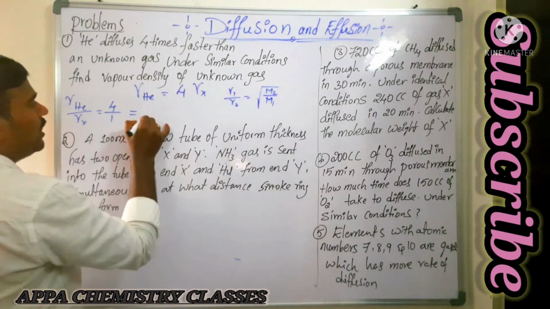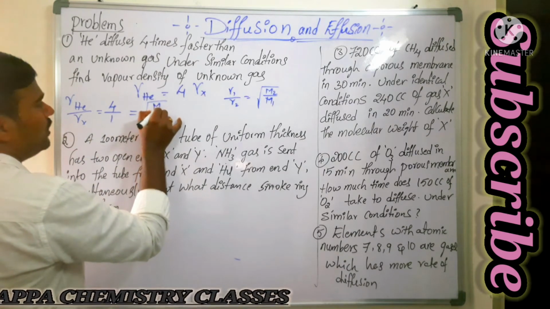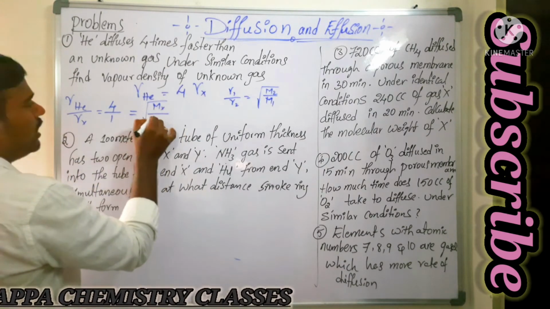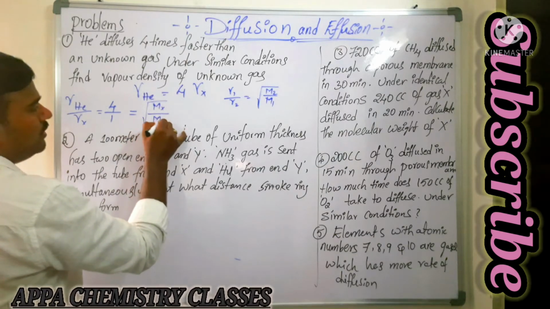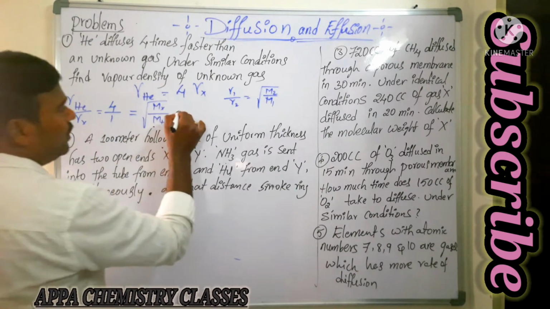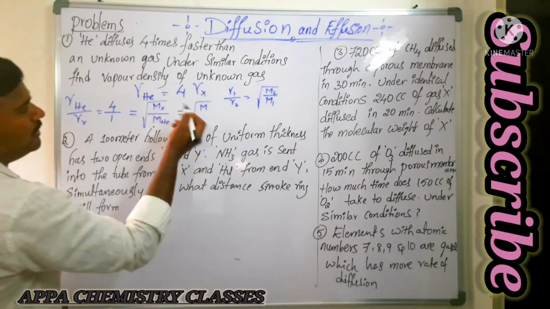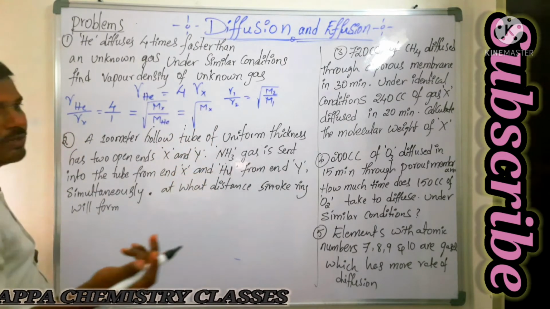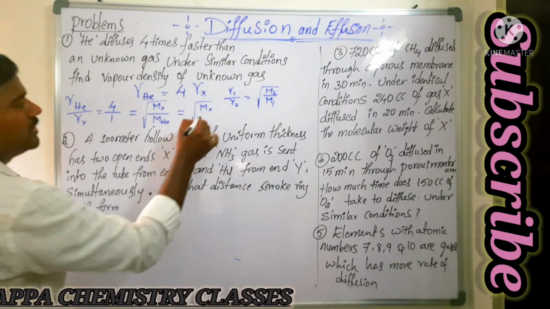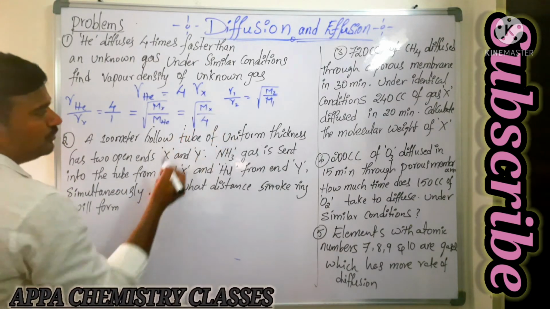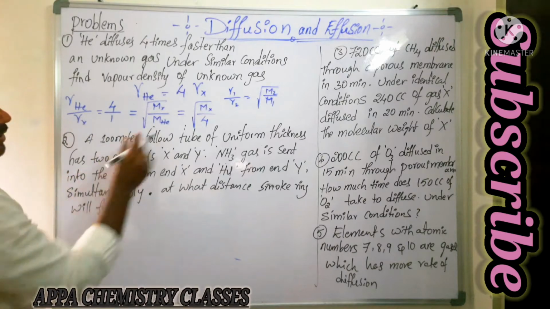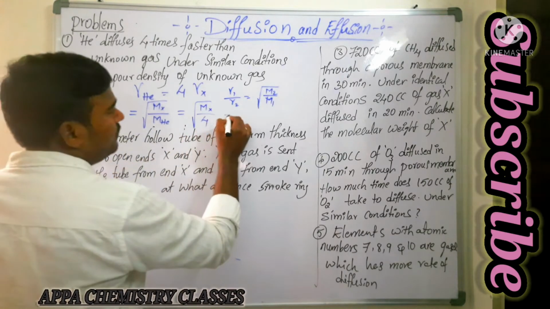That is, the molecular weight of X gas by the molecular weight of helium gas. We need to calculate the molecular weight of X gas. They are asking for vapor density, and if you know the molecular weight, you can calculate the vapor density. Helium is how much? 4. These two are equated. So from this, what happens?